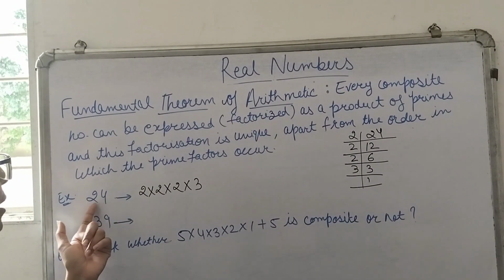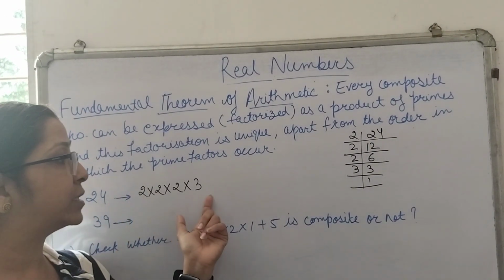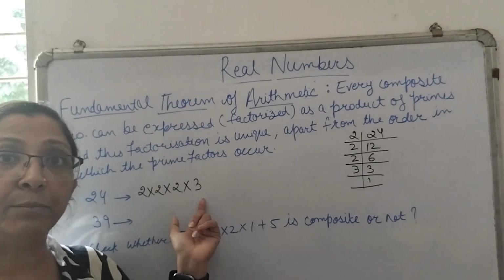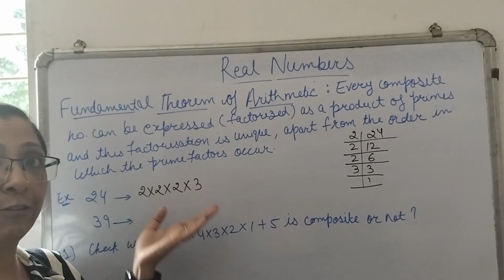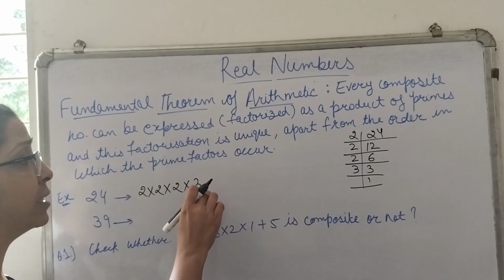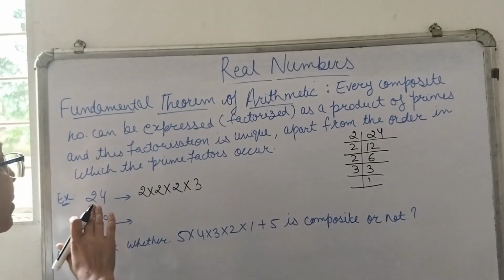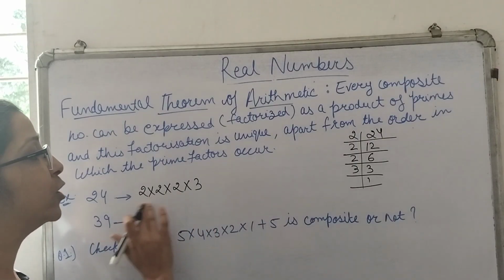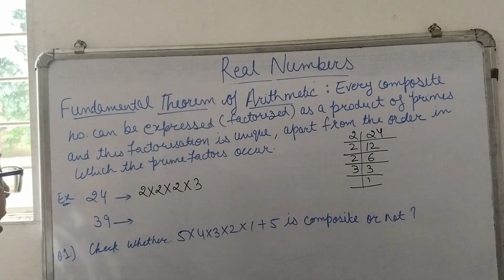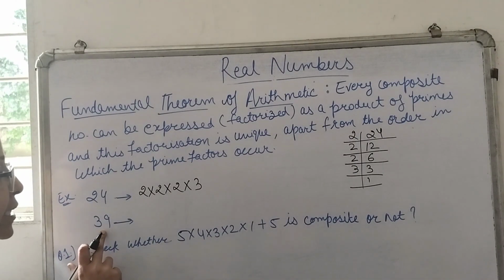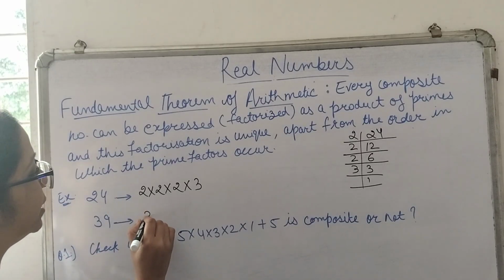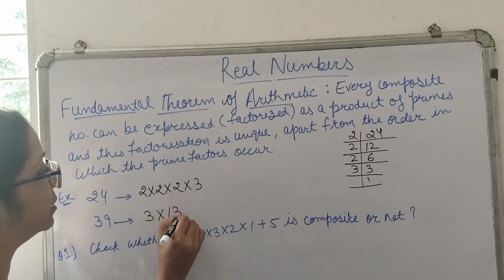That means every composite number can be represented as the product of prime numbers, and this is unique in itself. Although we can change the order of these numbers, this representation is still unique. That means for representing 24, this will be the unique representation. Similarly, let's take 39 as an example. 39 can be written as 3 multiplied by 13.